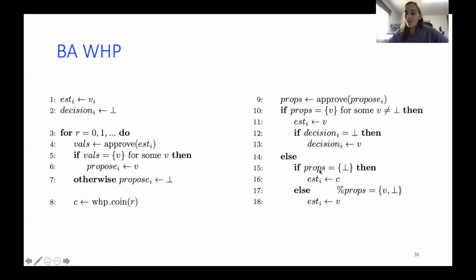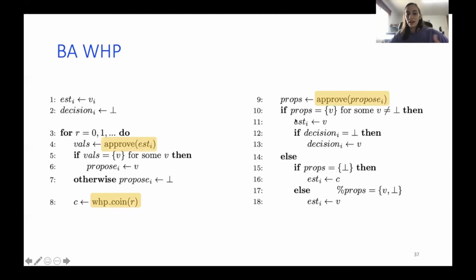Otherwise, if I only heard bottom, I have no idea what to do, so I adopt the common coin value, this bit that we received here. Otherwise, this is the case where I received both V and bottom, so I can choose to continue with my estimation as V, because intuitively I know that some other process may have received this singleton and decided upon this value already. So I choose to continue with this one as my estimation value.